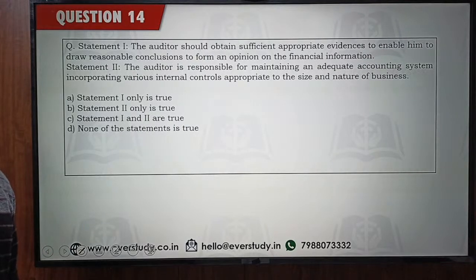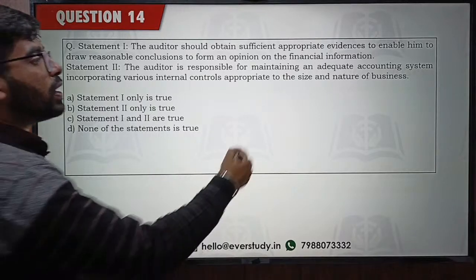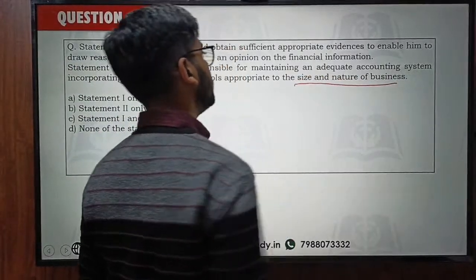Statement 1, statement 2. Auditor should obtain sufficient appropriate evidence to enable him to draw reasonable conclusions to form an opinion on the financial information. Second statement is the auditor is responsible for maintaining an adequate accounting system incorporating various internal controls appropriate to the size and nature of the business.